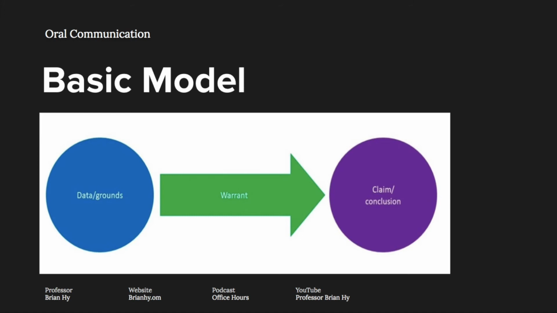For example, imagine that you want to argue that your campus should ban smoking. You might start with evidence such as smoking can cause serious health risks and secondhand smoking is dangerous, especially for those with asthma or lung disease, to support your claim that smoking should be banned. Now, to connect this data to the claim, you also need a warrant, such as when people smoke on campus, there is no way to avoid inhaling the smoke. This warrant helps give you the reason why the data or grounds should logically lead to the claim or conclusion.